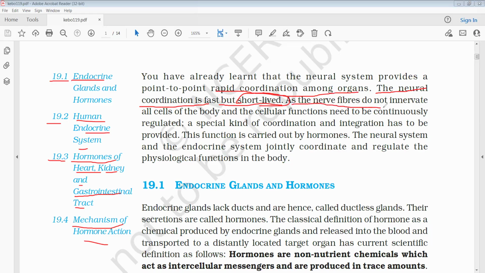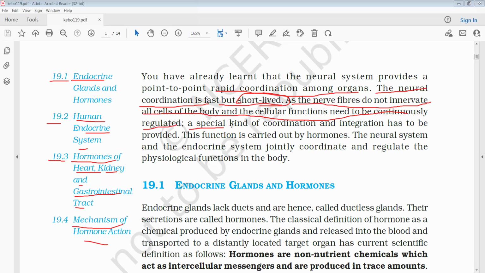The nerve fibers do not innervate all cells of the body, and the cellular functions need to be continuously regulated. It is temporary because they do not penetrate deeply into the cells. That is the reason they are short-lived.